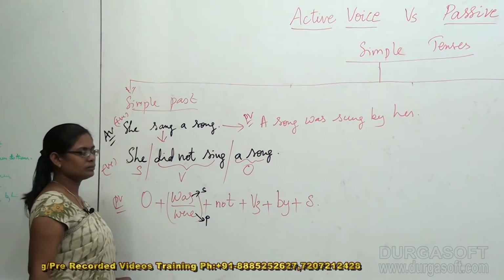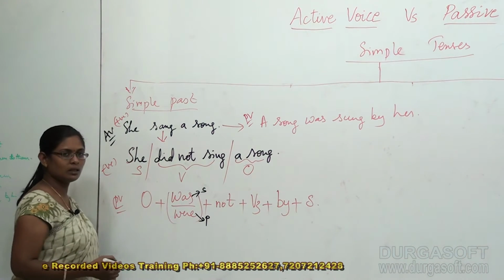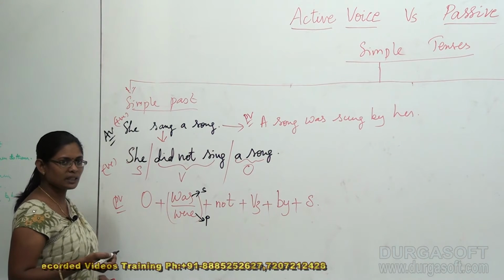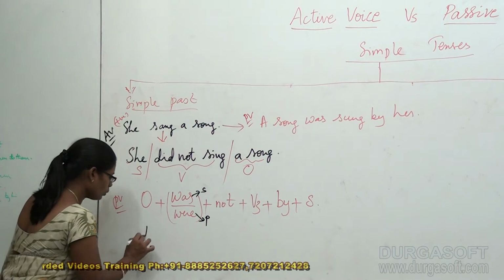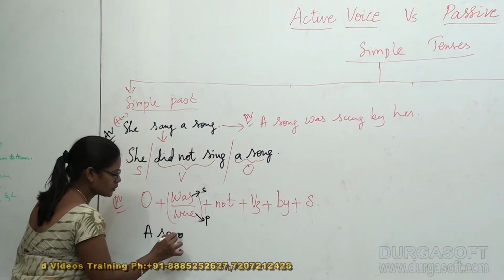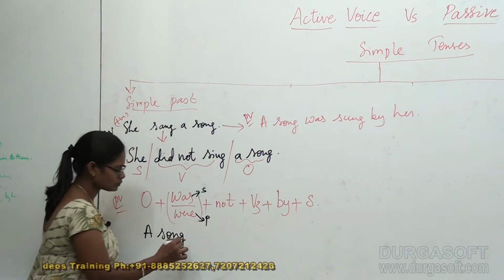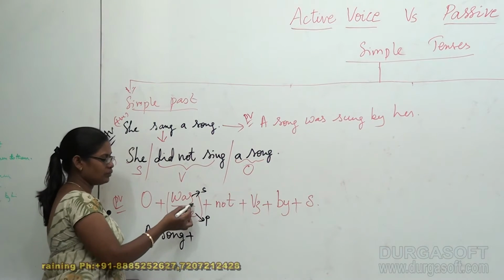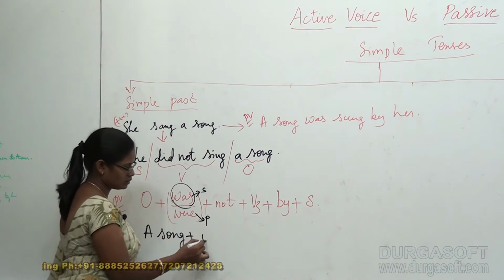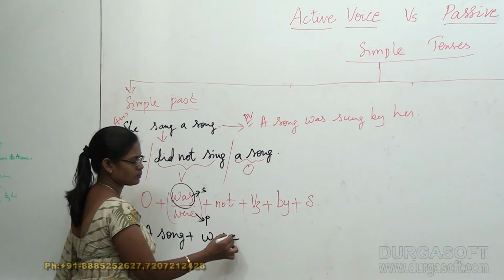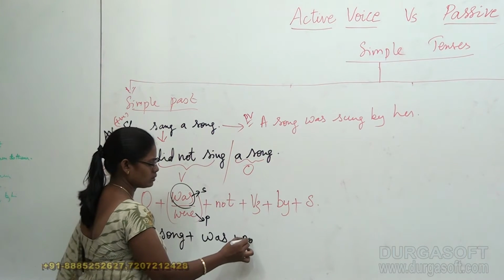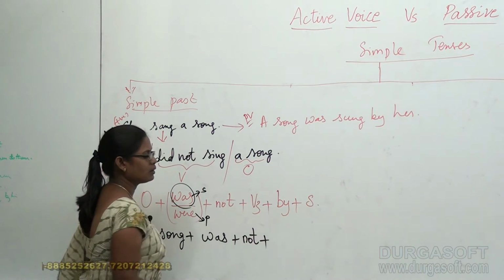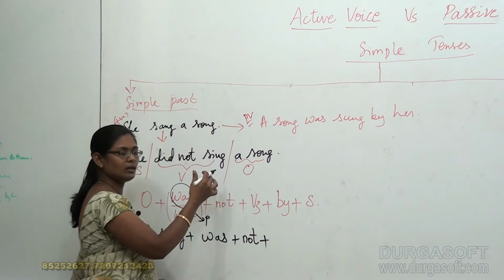A song. A song means how many subjects are we speaking about? One subject. So it becomes a song plus. So if it is a singular subject, I have to adopt was here. Was plus not plus. What is the V3 form for sing? Good.